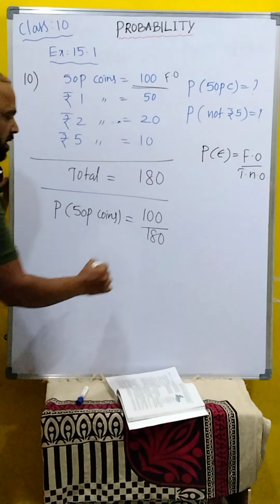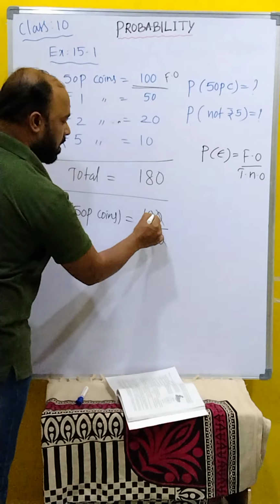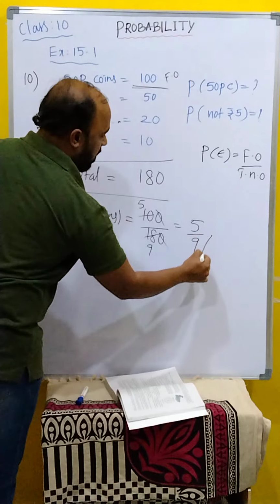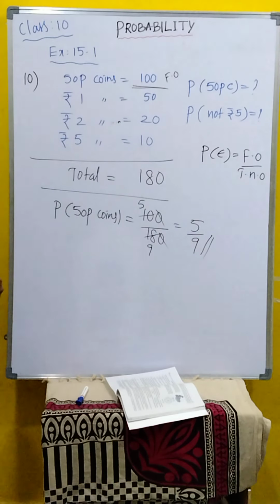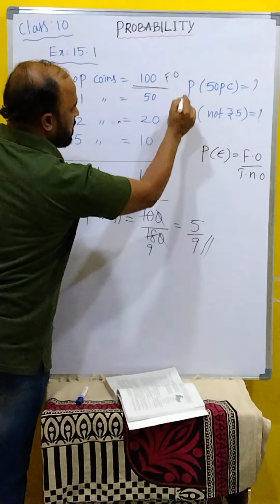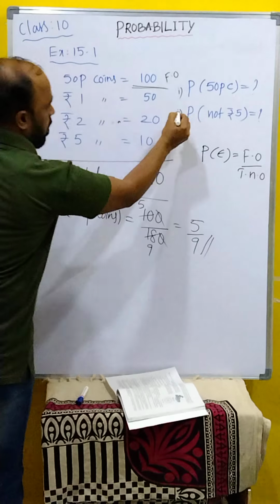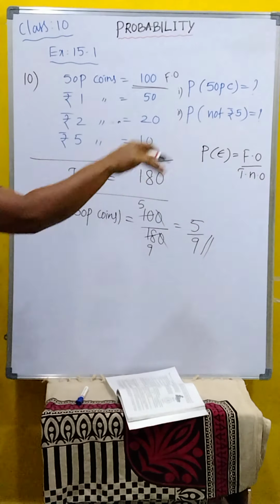Cancel this. 0 0 cancel and 2 5s are 10, 2 9s are 18. What is the answer now? 5 by 9. This is the probability of 50 paise coins. Clear? Now I will go for the second question. Probability of not rupees 5 coin.